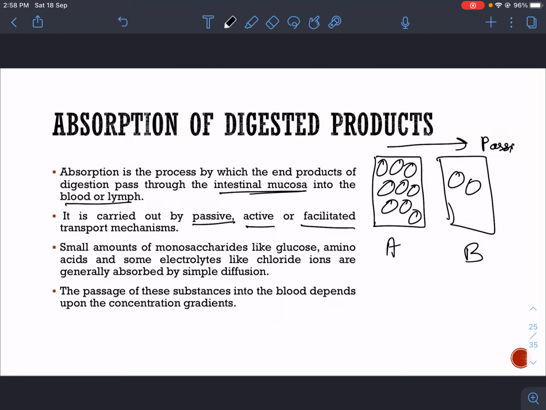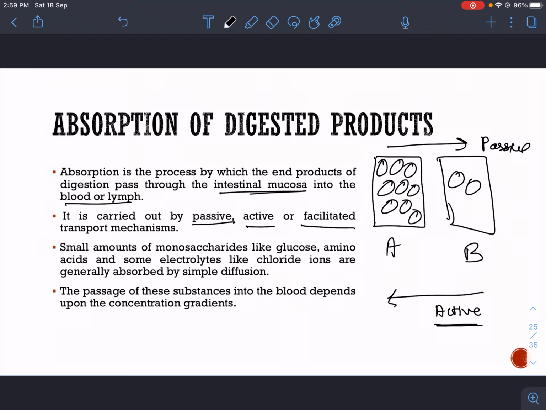But in the case of active transport, the molecules will move from box B to box A. In passive transportation, we do not need any kind of energy and it is a natural process. Whereas in active transportation, it is not a natural process and we need to give it energy so that the molecules can move against the gradient.